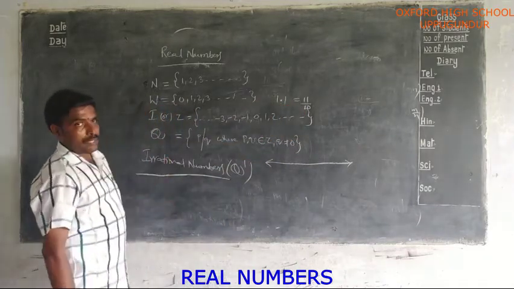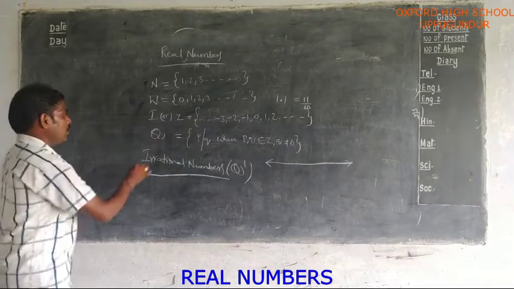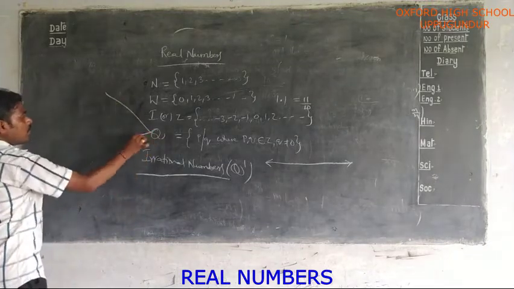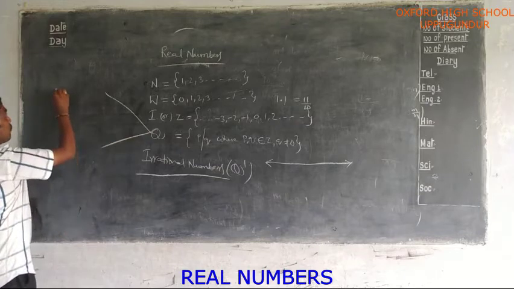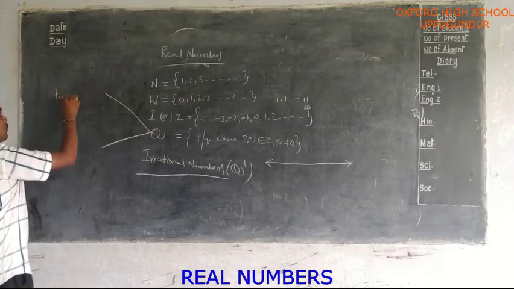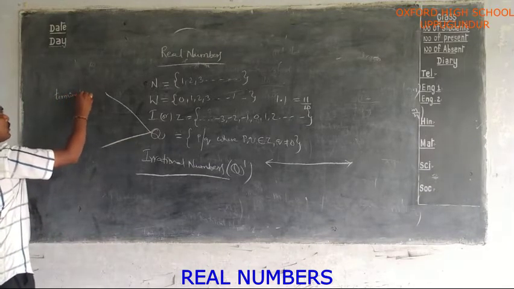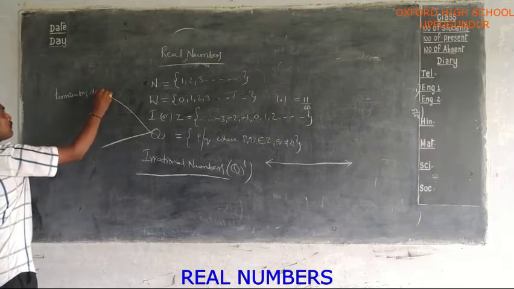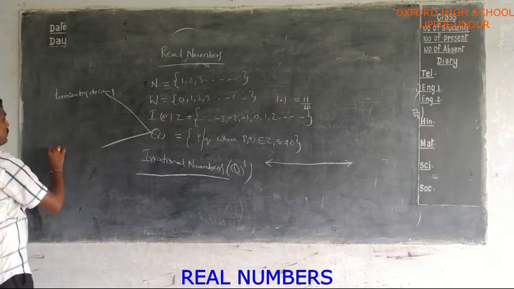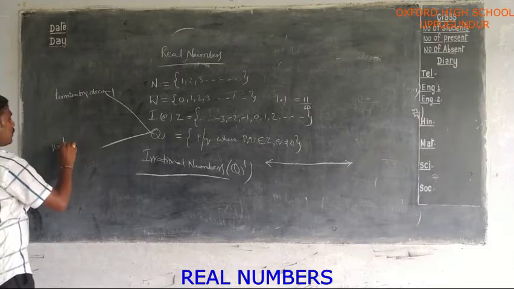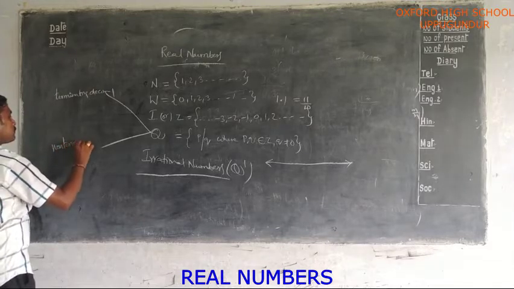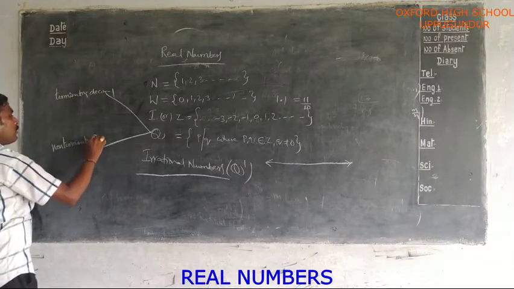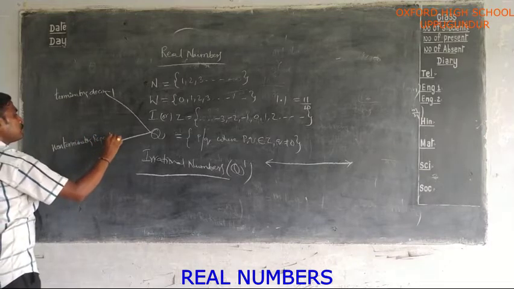Again, in rational numbers we have two types of decimals. First one is terminating decimal. Second one is non-terminating repeating decimal.